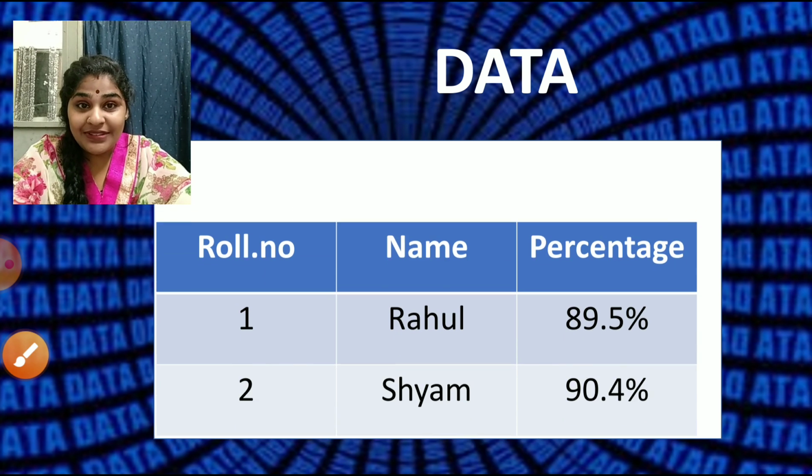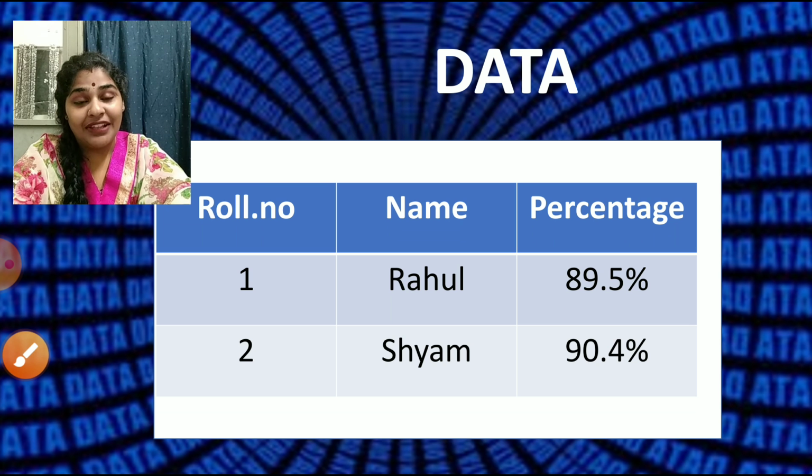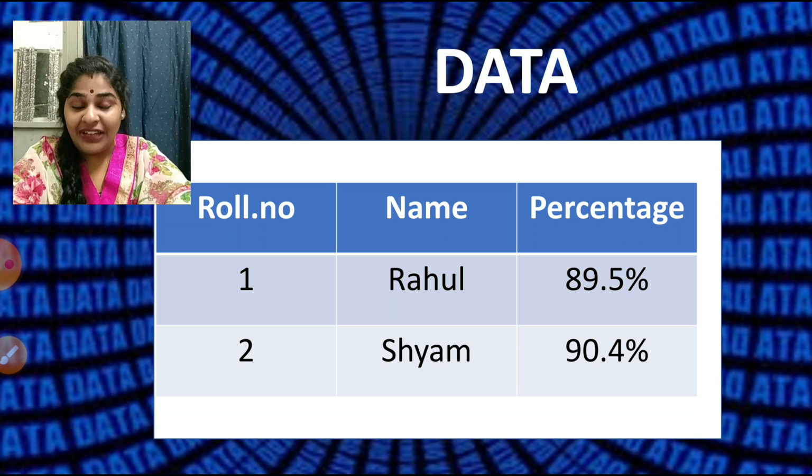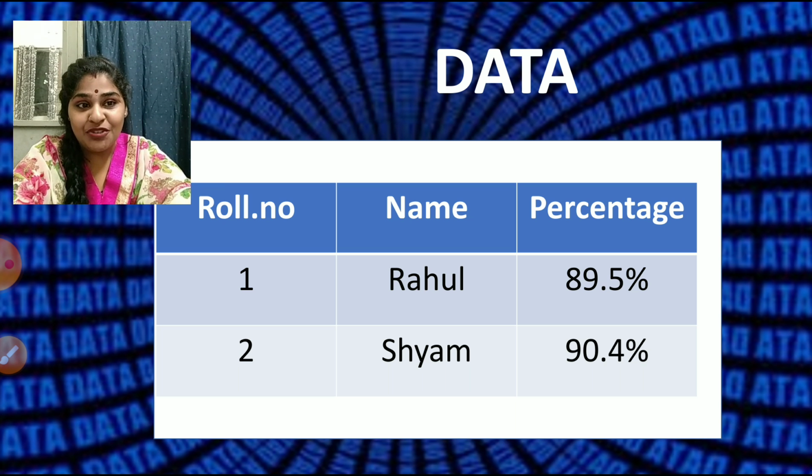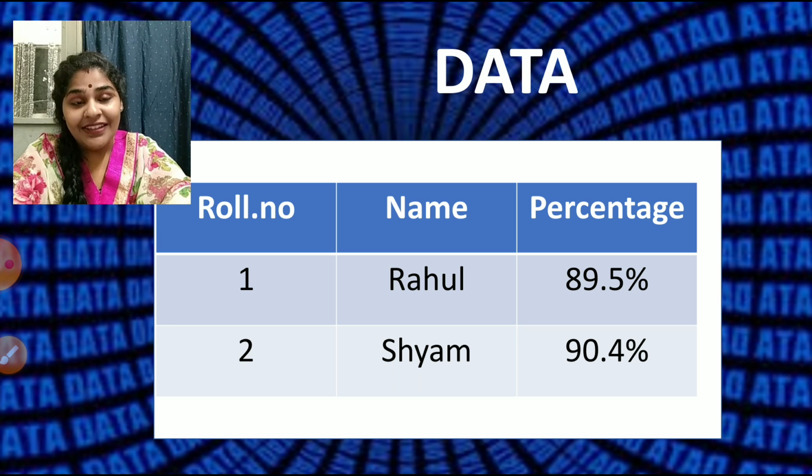Now if I organize it in a proper manner and show you, can you tell me what it is? Yes, now you can see the table and easily interpret that roll number 1 named Rahul got 89.5%. Roll number 2 named Sham got 90.4%. So this data I have now organized, right? When we organize the data in a proper manner children, it is very easy to interpret and understand the data, right children?